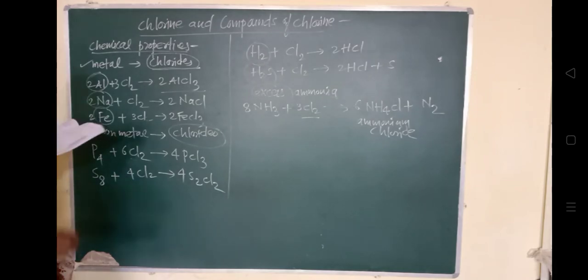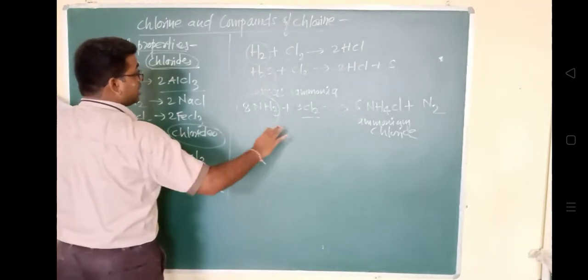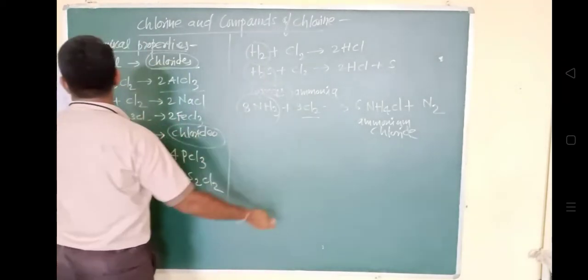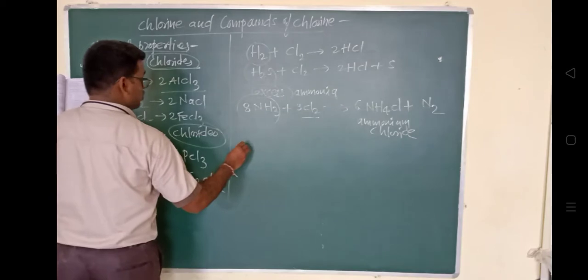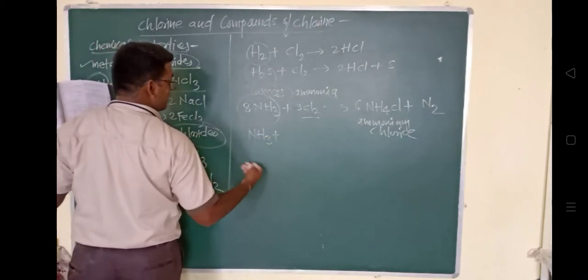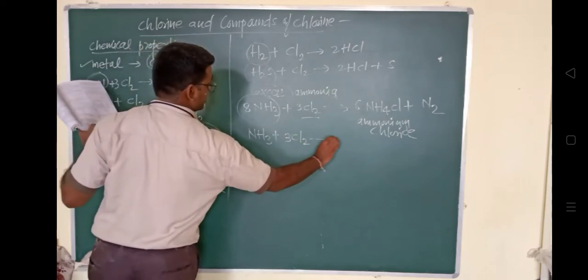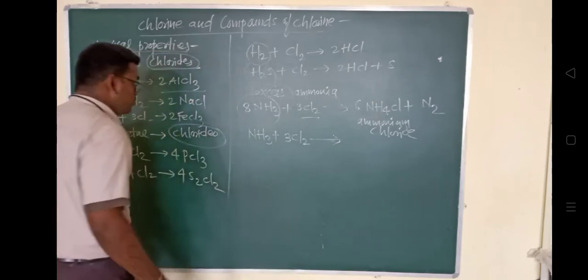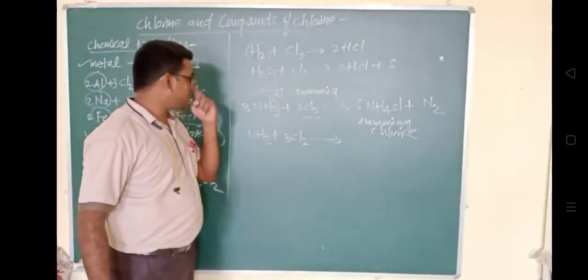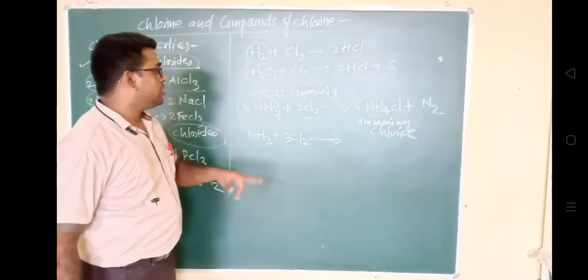But when excess amount of chlorine is present, suppose NH3 is this NH3, अमोनिया के साथ when this excess amount of chlorine, you can easily tell that this ammonia is right now present in excess amount, but for this reaction the chlorine is present in excess amount.